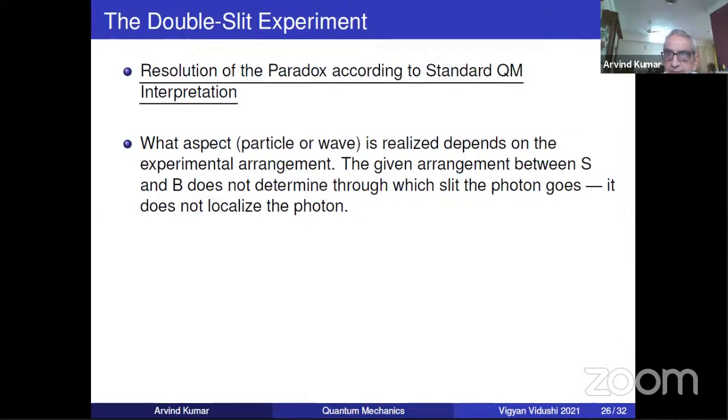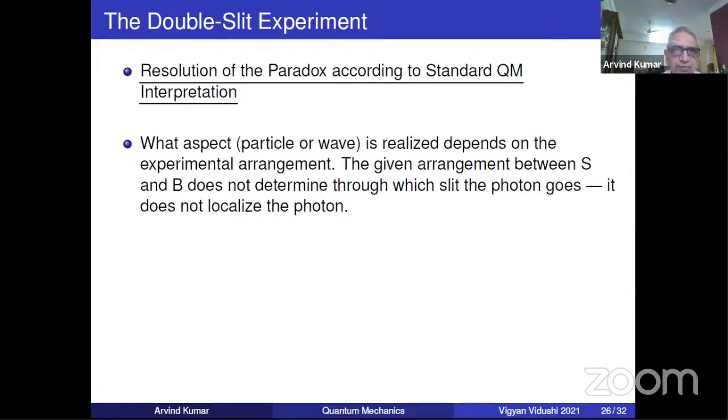So modern quantum mechanics says, when did you determine it was a particle? Until you came to the screen, the in-between arrangement doesn't tell you through which slit it went. You never determined it. So why are you assuming it? The philosophy is, unless you know it by measurement, don't make classical pictures of particles. If you have made a measurement, then it will act like a particle. So the given arrangement does not determine through which slit, and therefore it does not localize the photon.